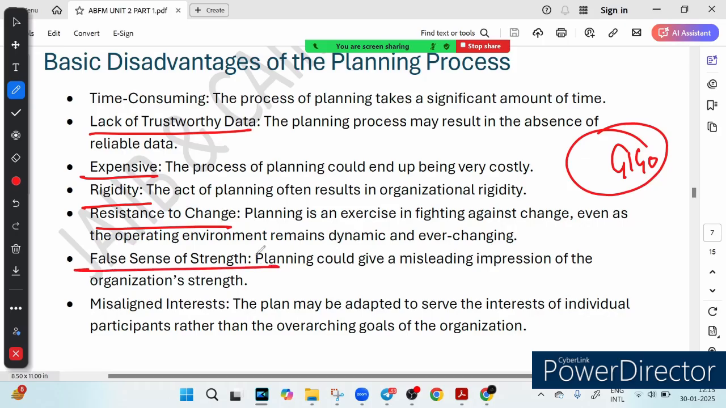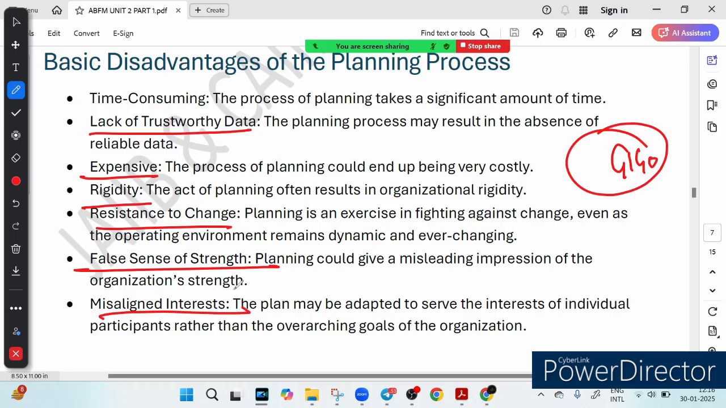Then the next point is a false sense of strength. Sometimes a good looking plan makes an organization feel stronger than it really is, like a flashy car with no engine. It looks good but won't get far, right? So planning could give a misleading impression. And the last is misaligned interest. Have you ever seen a group project where everyone follows their own agenda? The same happens in planning. Sometimes people tweak plans to suit their own interest instead of focusing on what is best for the organization. So that is called misaligned interest.